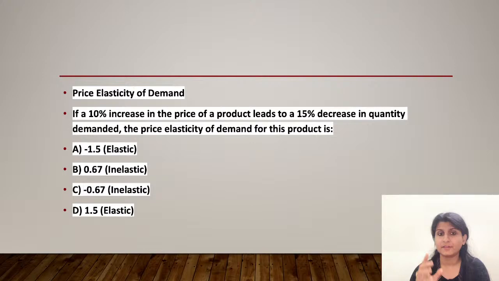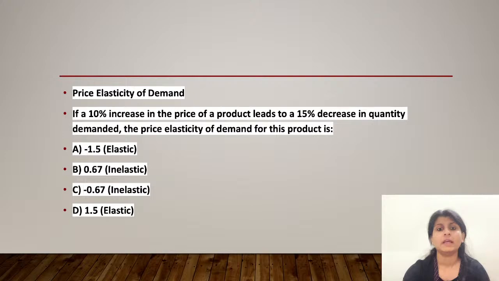So, what is the formula for elasticity? That is the percentage change in quantity demanded divided by the percentage change in price. In this question, we are given the percentage change in quantity demanded is minus 15%. That means a decrease is negative, that is why we are using the minus sign. Then percentage change in price is positive 10%. It has increased, so that's why positive.